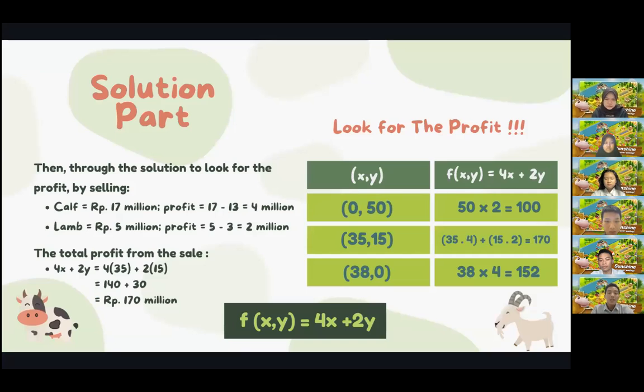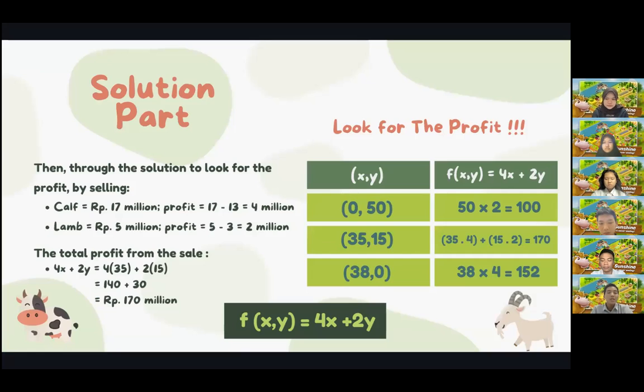It is known that the number of calves, x, is equal to 38. Since the resulting graph is facing downward, we round down so that it becomes 38 tails. Meanwhile, the number of lambs is 0. Then substitute it again so that the resulting profit is 4 times 38 plus 2 times 0, which is equal to 152 million rupiah.